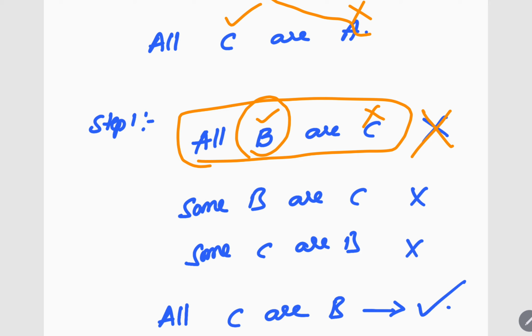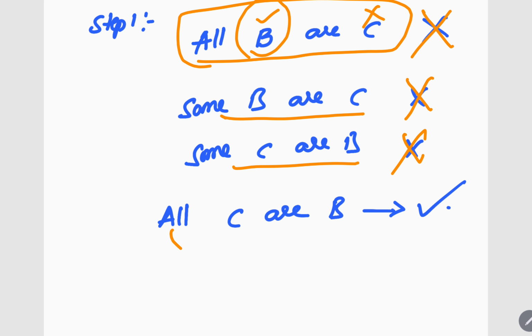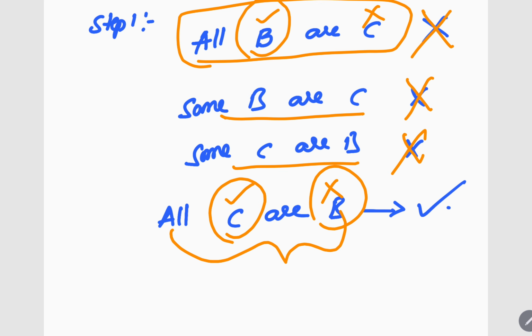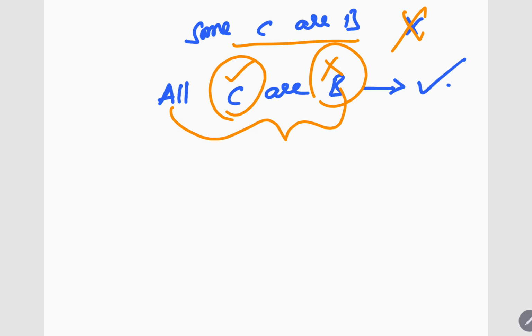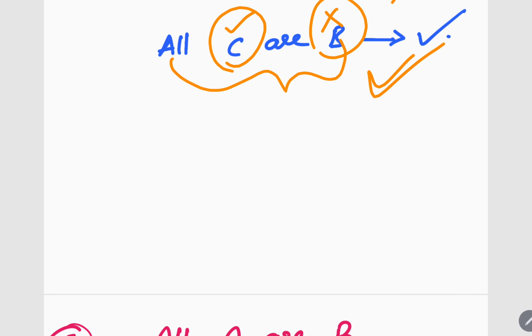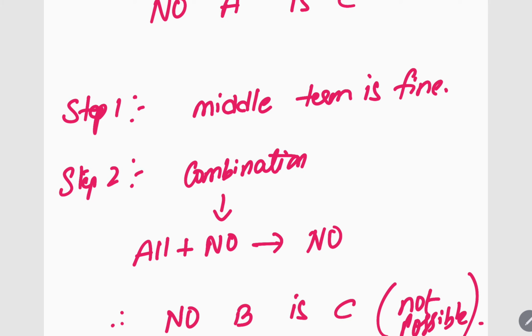From all B are C we can also get some B are C, but this is not possible because all B are C is not possible. Even this is also not possible. So you have to reverse it. All C are B. So all C are B, all means what? Tick cross. So here C has tick, B has cross. You see the question? C has tick, B has cross. So this is our answer. So this is how you have to do. Got it?